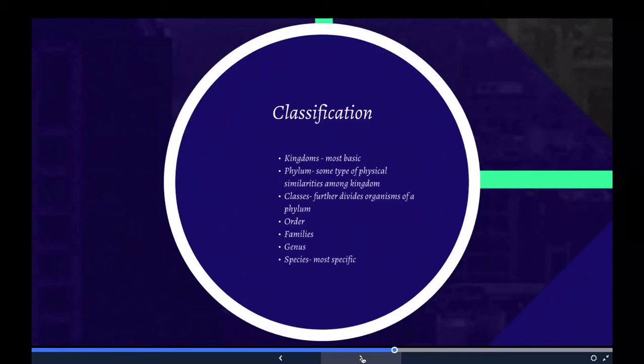And then finally we have species. Species is as specific as you can get. It is the lowest and most strict level of classification of living things. The main criterion for an organism to be placed in a particular species is the ability to breed with other organisms of that same species. The species of an organism determines the second part of its 2-part name.